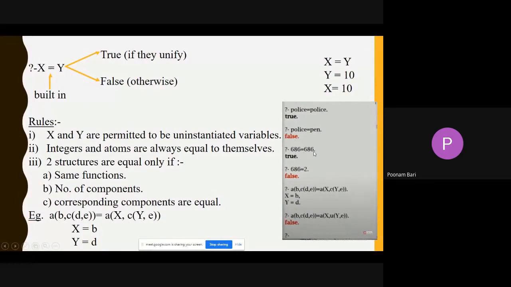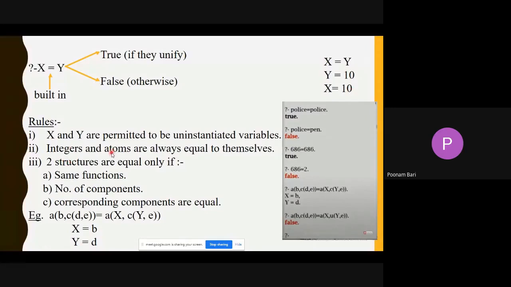686 equals 686, true. That means it should match. So X equals Y. Okay, if Y equals 10, that means X also equals 10. Okay, X and Y are permitted to be uninstantiated variables. Uninstantiated means you can say X equals Y if it is not instantiated, that means you have not given any value to X. Now X equals Y is true, but if I give Y equals 10, that means now X is also 10.